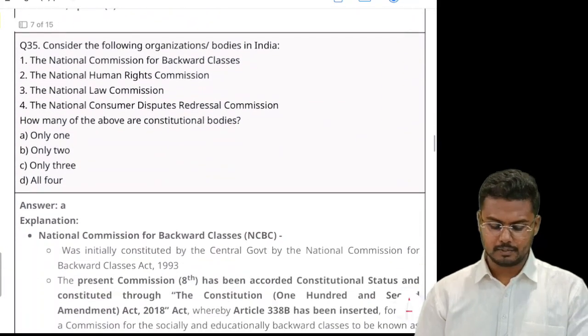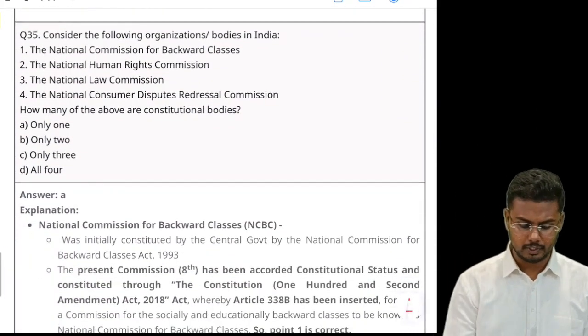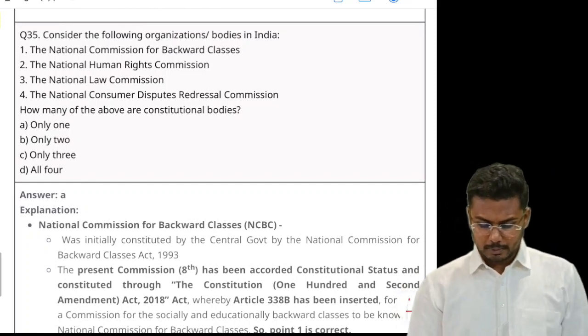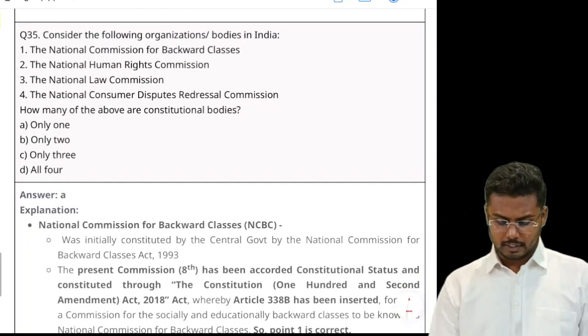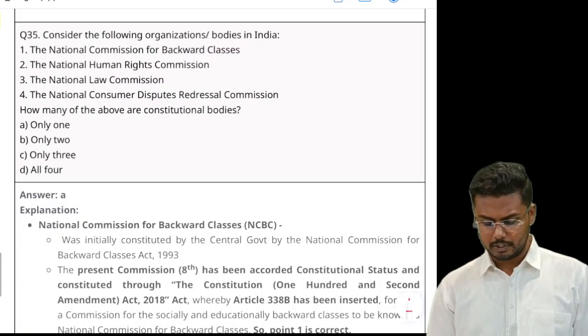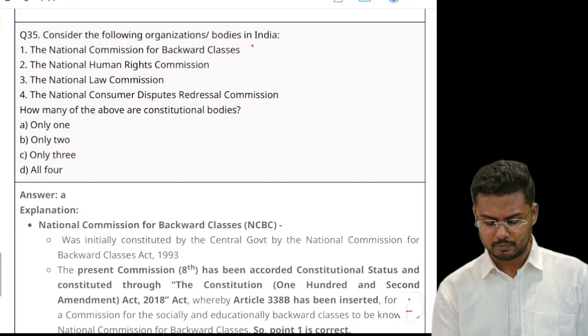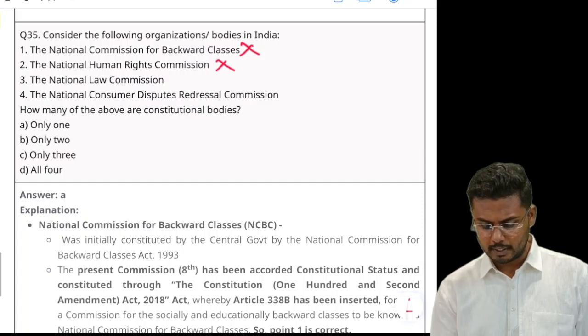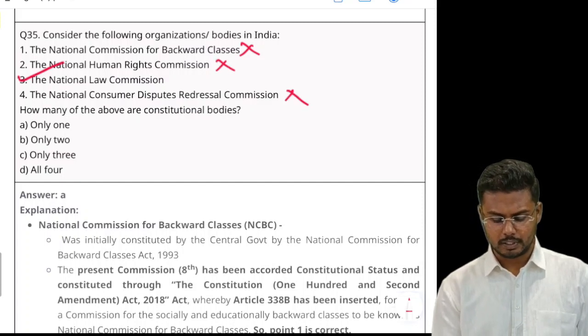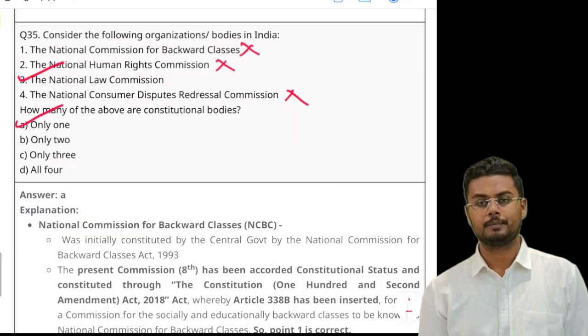Next, consider the following organizations or bodies in India: the National Commission for Backward Classes, NHRC, National Law Commission, National Consumer Disputes Redressal Commission. How many of the above are constitutional bodies? Eliminate first one, eliminate second one, eliminate fourth one. So answer would be only one, that is A.